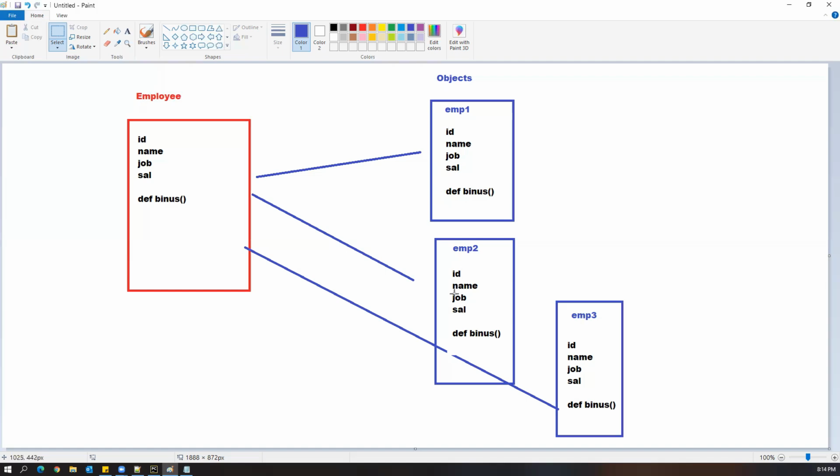Even though every object gets the same variables and the same methods, the values will be different. emp1 id will be different, emp2 id will be different, emp3 id will be different. Similarly, emp1 name, emp2 name, and emp3 name are all different. When you calculate the bonus, employee 1 bonus will be different, employee 2 bonus will be different, emp3 bonus will be different. That means every object is independent. There is no connection between the objects, even though they are derived from the same class. These are the basic fundamental points we need to remember before working with classes and objects.